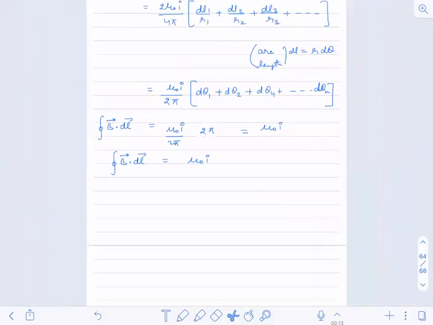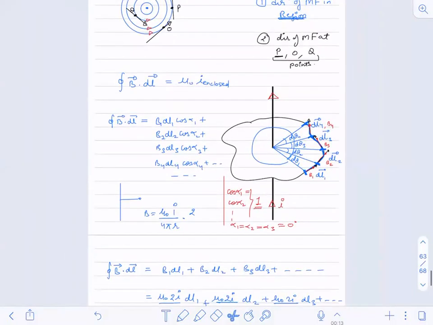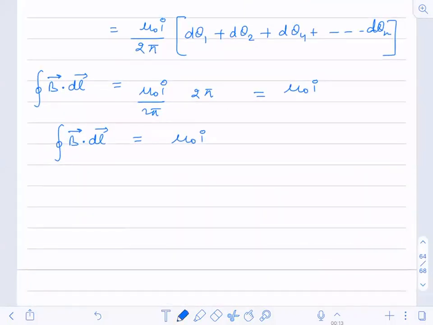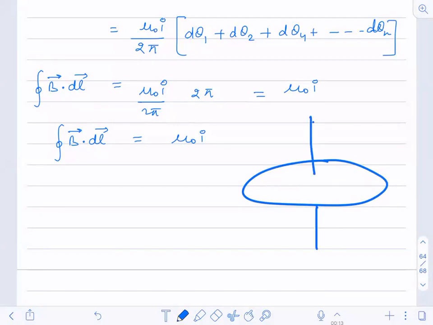Okay. Now just see here. This is the result I have got when I have taken a random loop. Suppose I change the shape of this loop, and the current remains the same, but now I will have this as my loop. So now this is the direction of current, and now my loop is this. Will my answer change or not? Yes or no?